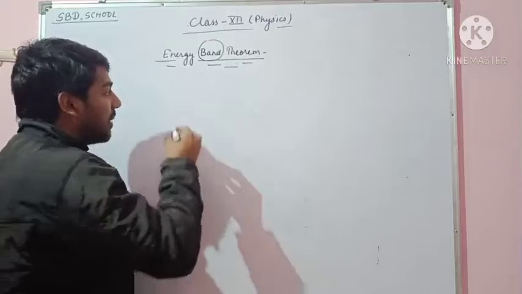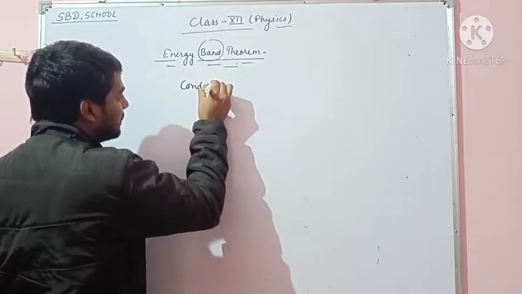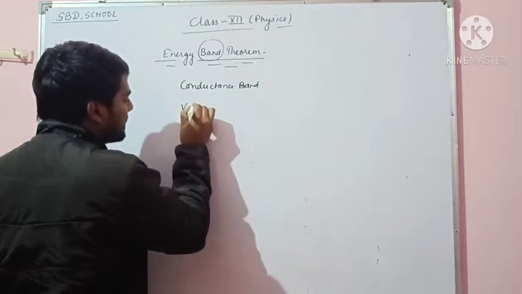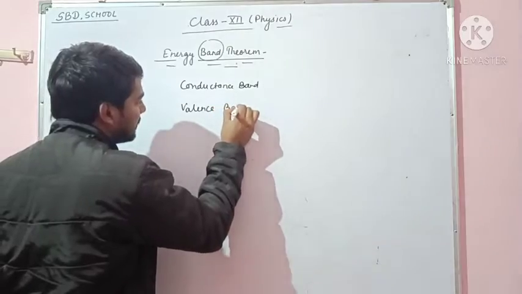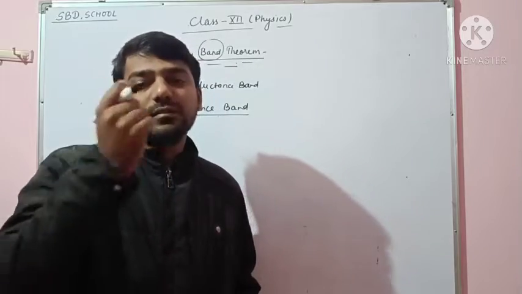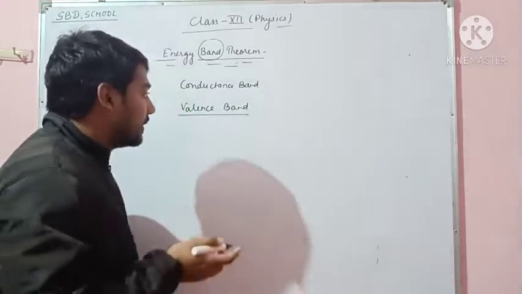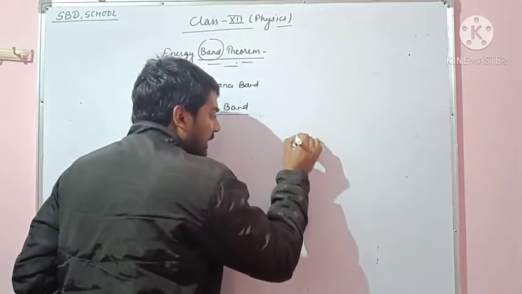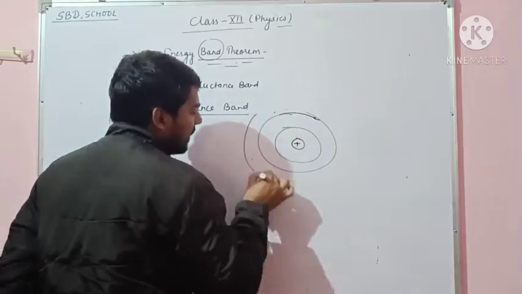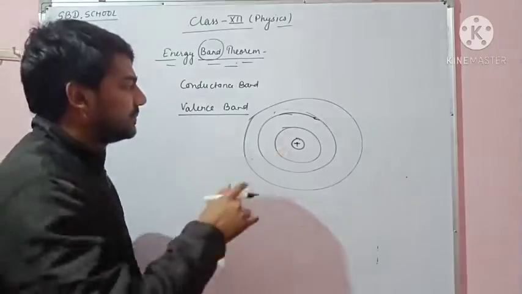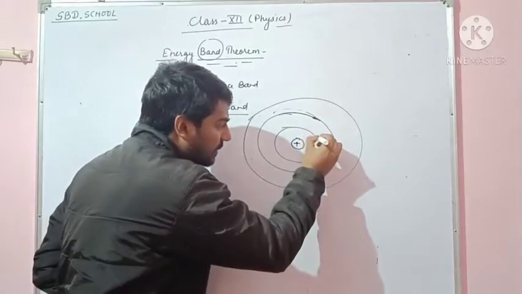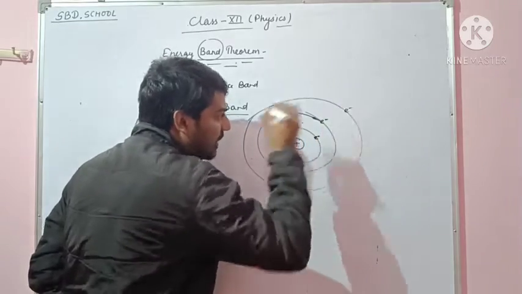After that, we studied the conductance band and valence band. In an atom, the electrons move in a circular path around the nucleus. This is the nucleus, and this is the circular path, the orbit, in which the electrons move. This is the first orbit. Here is an electron, here also an electron, here also an electron.